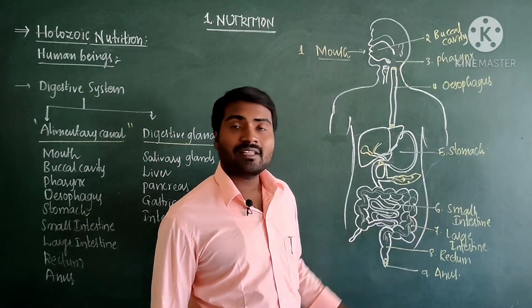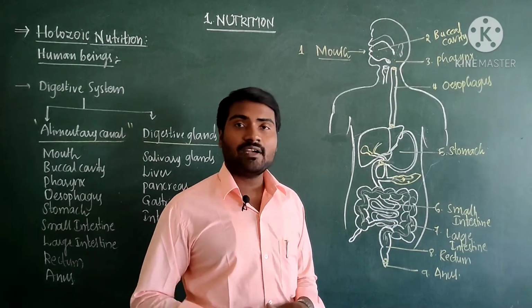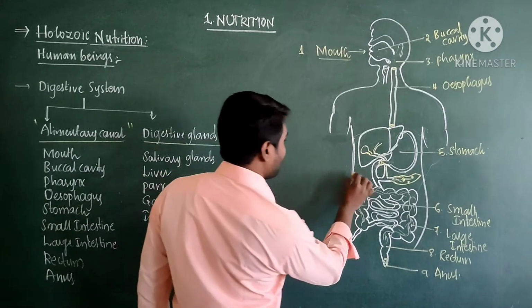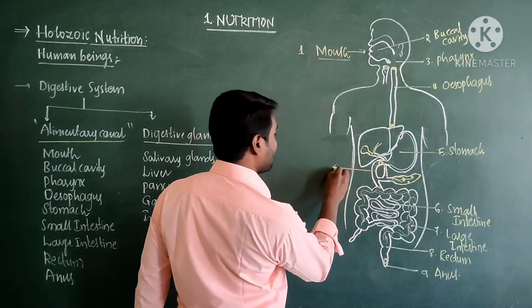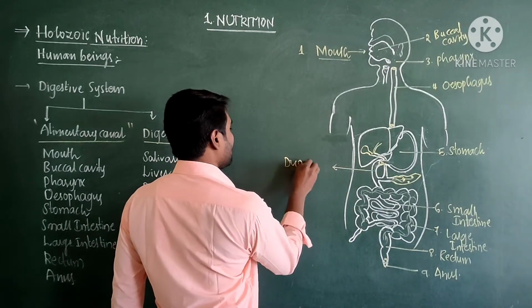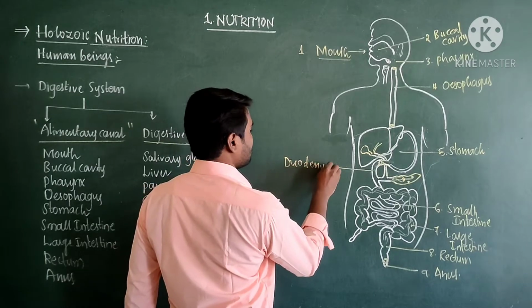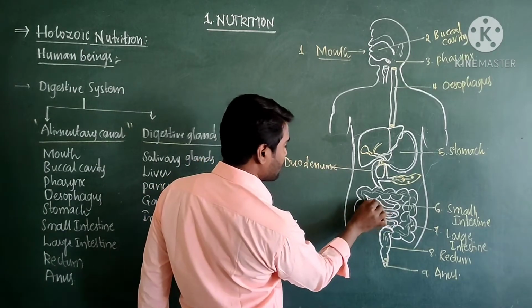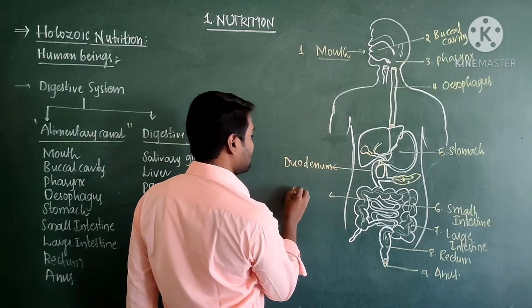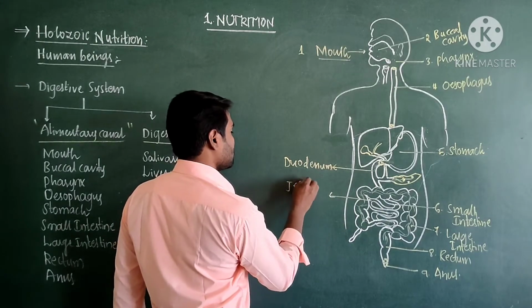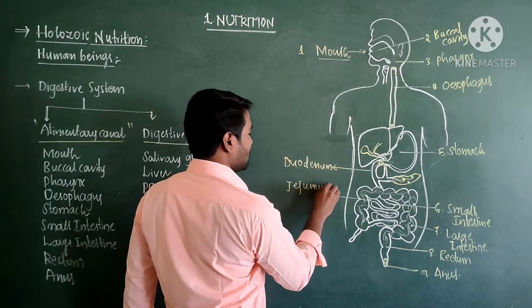Here we have to remember that the small intestine is further divided into three regions. The first part of the small intestine is called the duodenum. The second region is called the jejunum, a coiled tube.